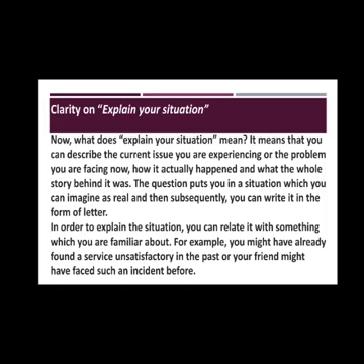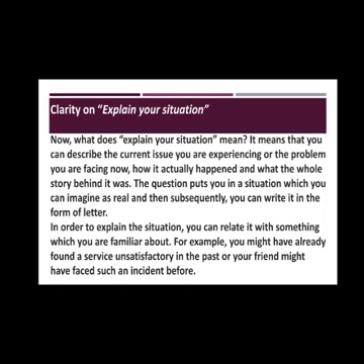In order to explain the situation, you can relate it with something which you are familiar with. So this is your first point: you can explain the situation by relating it to something with which you are familiar. For example, you might have already found a service unsatisfactory in the past, or your friend did. You are just giving them an example that this problem does not occur with you only.